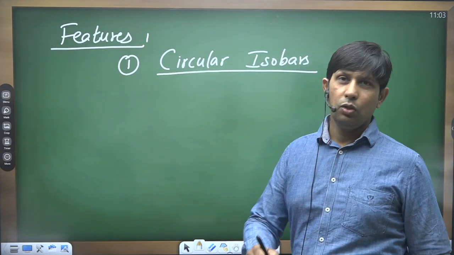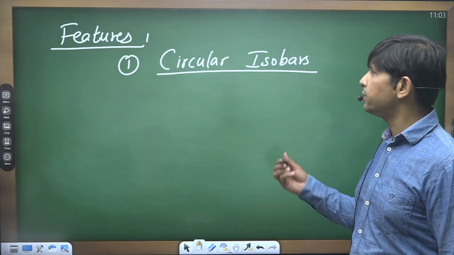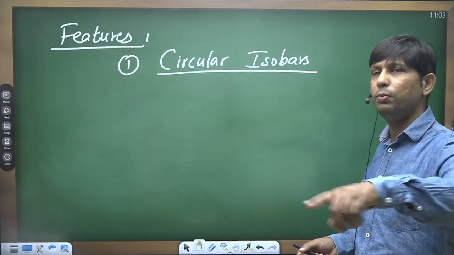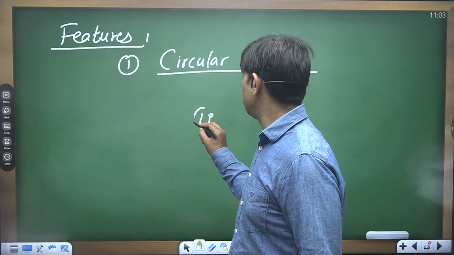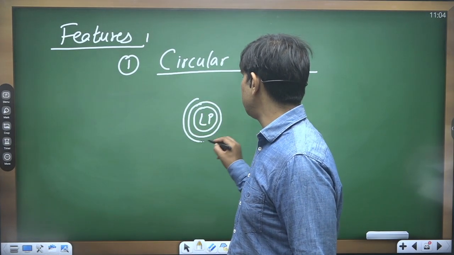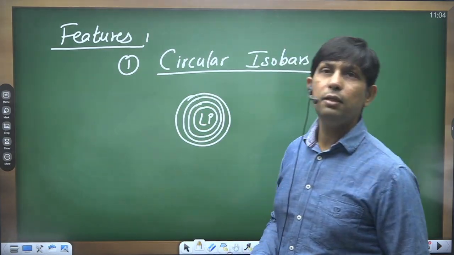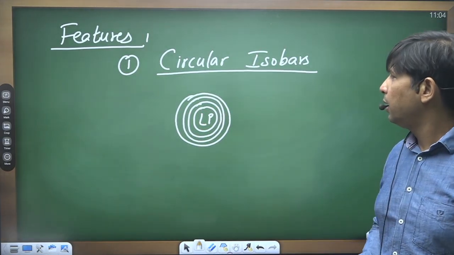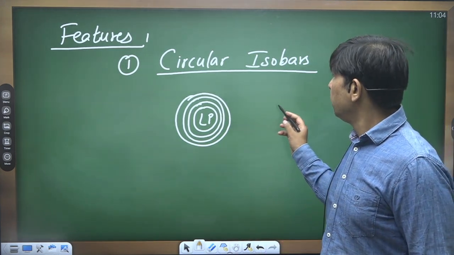Okay. The first feature is, if we compare with the temperate cyclones, these cyclones are forming circular isobars in this way. At the center we have the low pressure, and surrounding that we have the formation of isobars which are circular in shape and even more closely placed. Now what is an isobar?